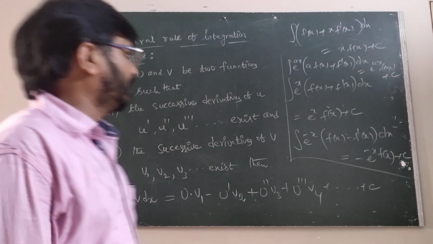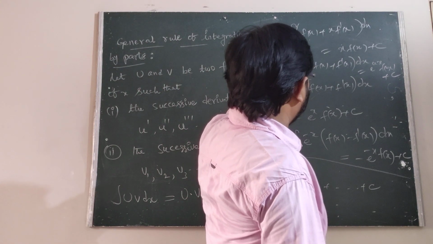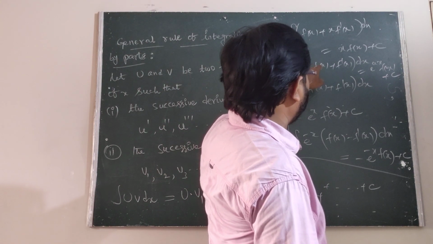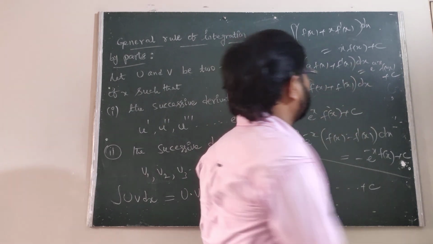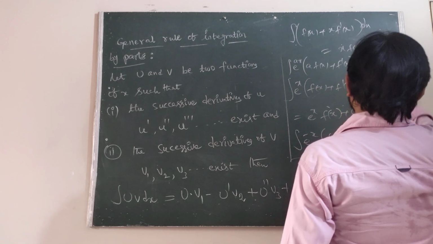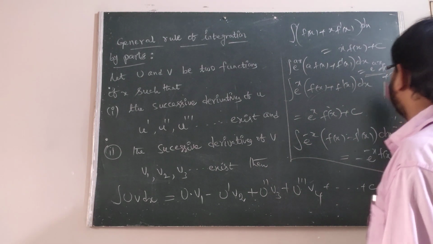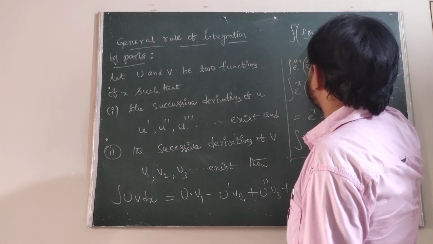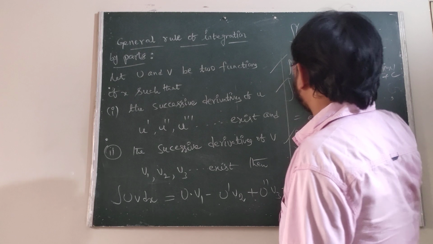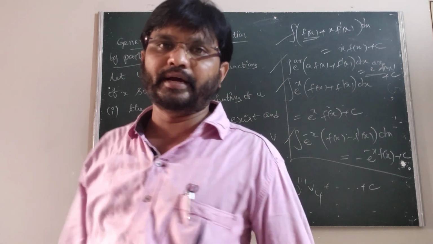The final one is the integral of e power ax into a f of x plus f dash of x dx, which is e power ax f of x plus c. These are the four standard integrals using by parts.